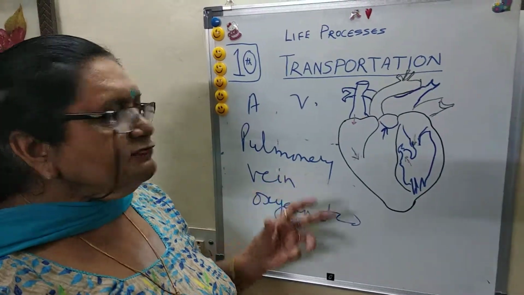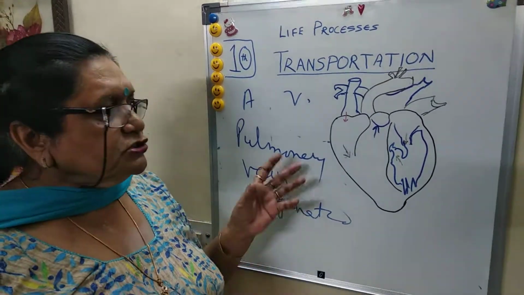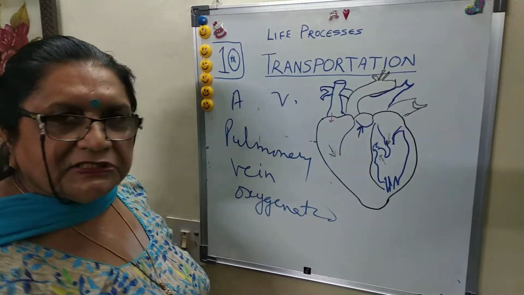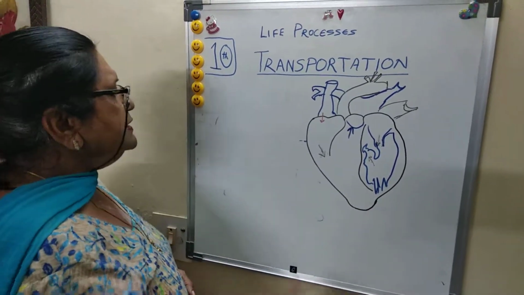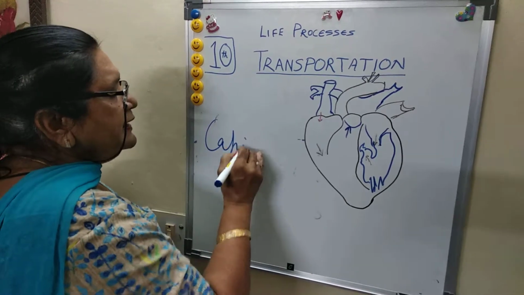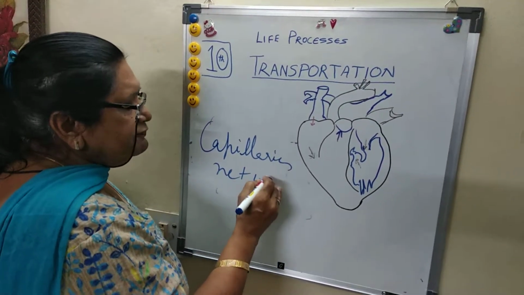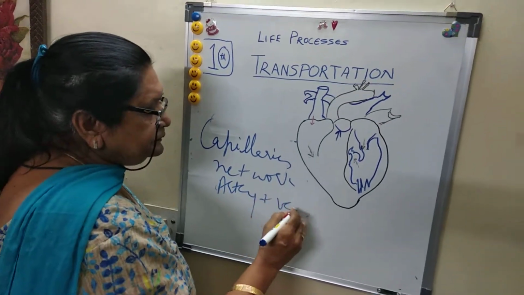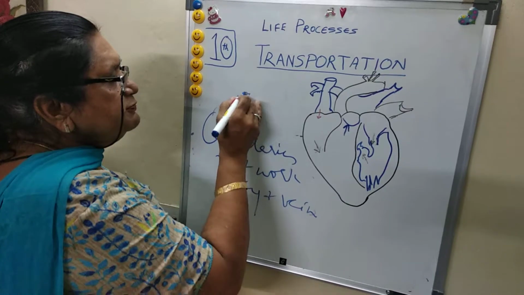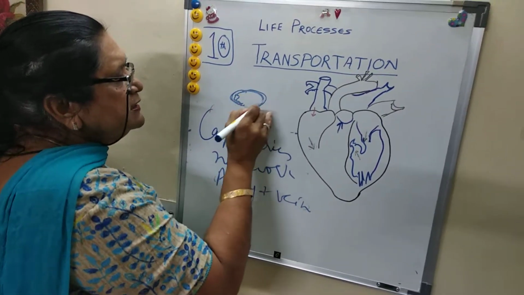So arteries and veins play an important role, and they are part of the blood vessels which constitute the blood vascular system. The third blood vessel is important, called capillaries, which is a network of what? Artery and vein. It means they form the network. That means one side is artery, the other side is vein.